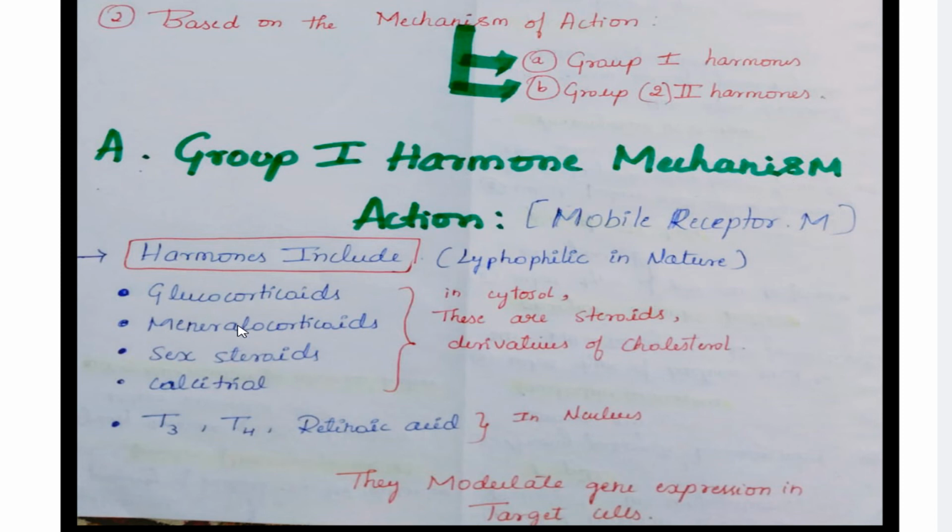We will discuss that glucocorticoids, mineralocorticoids, sex steroids, and calcitriol are all steroids, and they are derivatives of cholesterol, whereas T3, T4, and retinoic acids are different. For glucocorticoids, mineralocorticoids, and calcitriol, the receptors which form the hormone receptor complex are present in the cytoplasm itself, as they are derivatives of cholesterol and they are steroids.